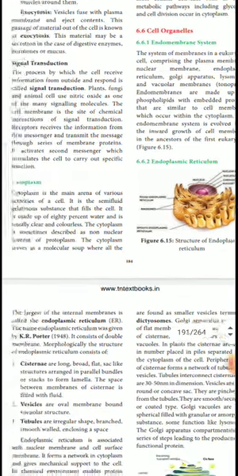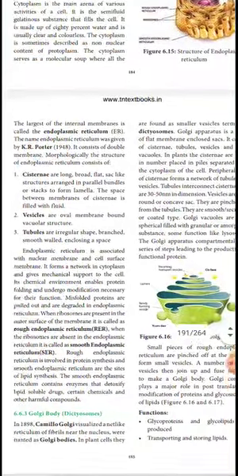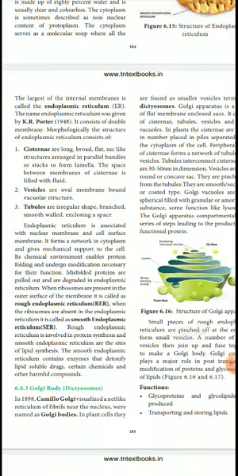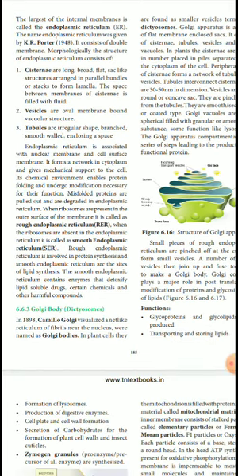Next, the largest of the internal membranes is called the endoplasmic reticulum. The name endoplasmic reticulum was given by K.R. Porter. It consists of a double membrane. Morphologically, it consists of cisternae, vesicles and tubules. What do we mean by cisternae? They are long, broad, flat, sac-like structures, and the space between the cisternae is filled with fluid. The vesicles are oval, membrane-bound vacuolar structures, and the tubules are irregular, branched structures with a smooth wall.